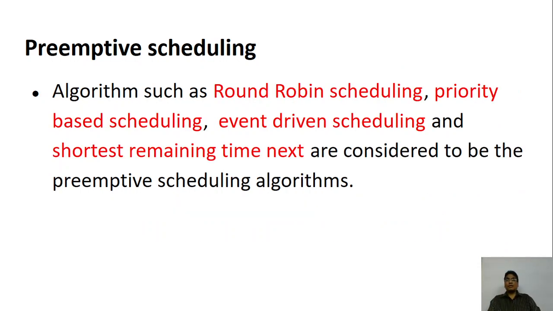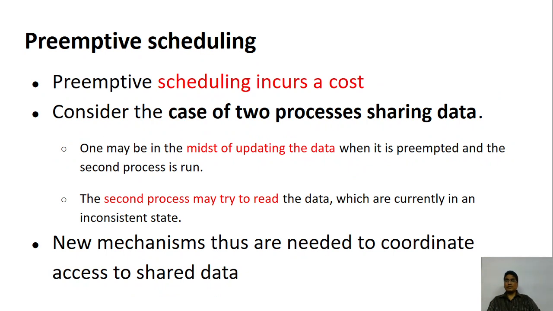Okay, some of the algorithms, we will see these algorithms, don't worry about it. So some of the algorithms which are used for preemptive scheduling are round robin scheduling, priority based or event driven scheduling, and shortest remaining time next. These are all preemptive scheduling algorithms. We will see in the next session how these algorithms work.